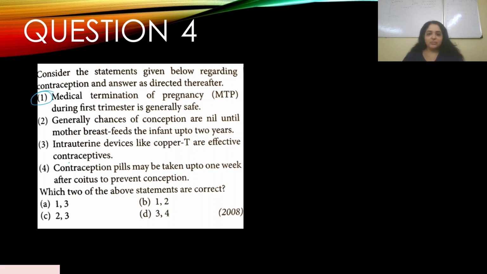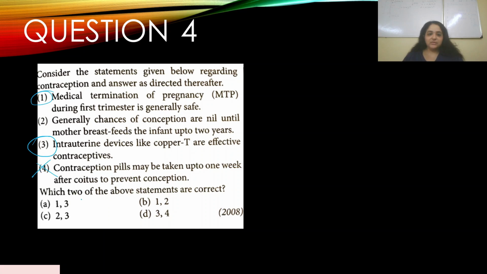Intrauterine devices like copper T are effective contraceptives. Yes, that's right. So 3. And 4, contraception pills may be taken up to 1 week after coitus to prevent conception. No, that's incorrect. So 4 is incorrect.